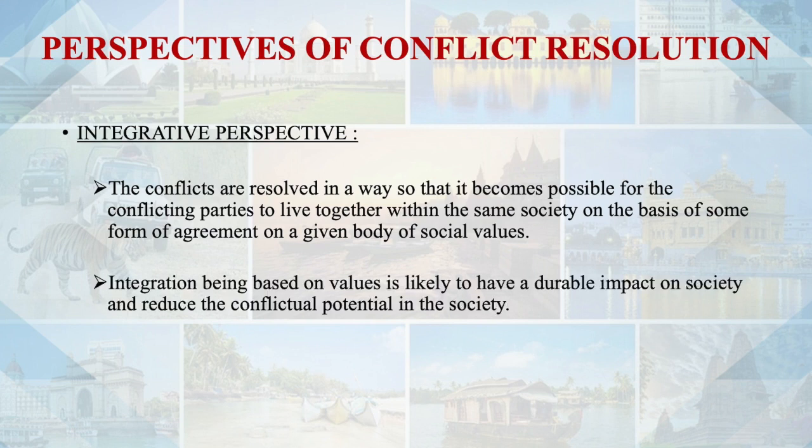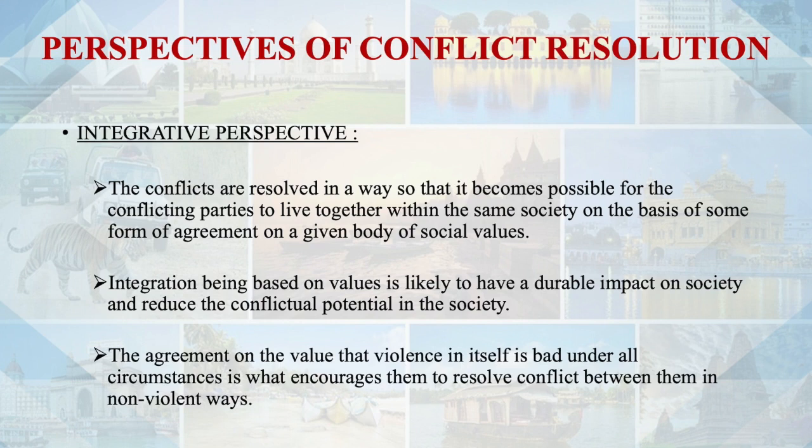The integrative perspective is basically based on values and is likely to have a durable impact on the society, which can help in reducing the conflicting potential of the society. The agreement on the value that violence in itself is bad under all circumstances encourages them to resolve conflict between them in non-violent ways.